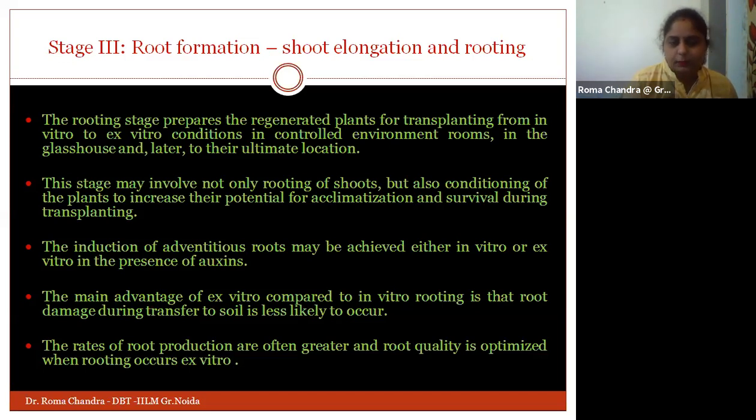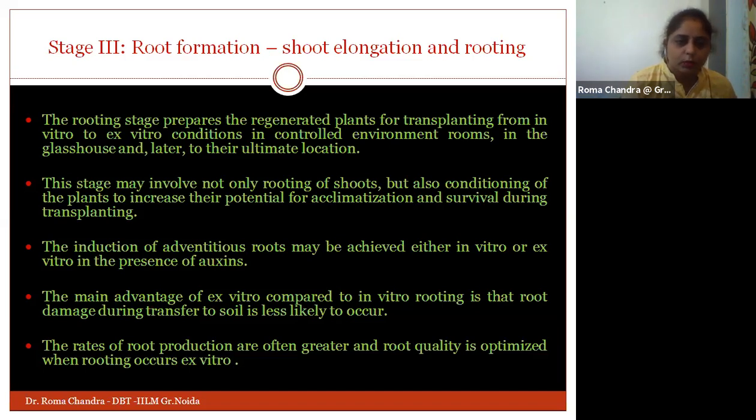So basically, when the micropropagation process goes on, after the formation of shoots and clusters of shoots and transfer to different media, we would like to see how the root is formed in that particular stage only. Okay, we won't go with the transfer or the acclimatization.